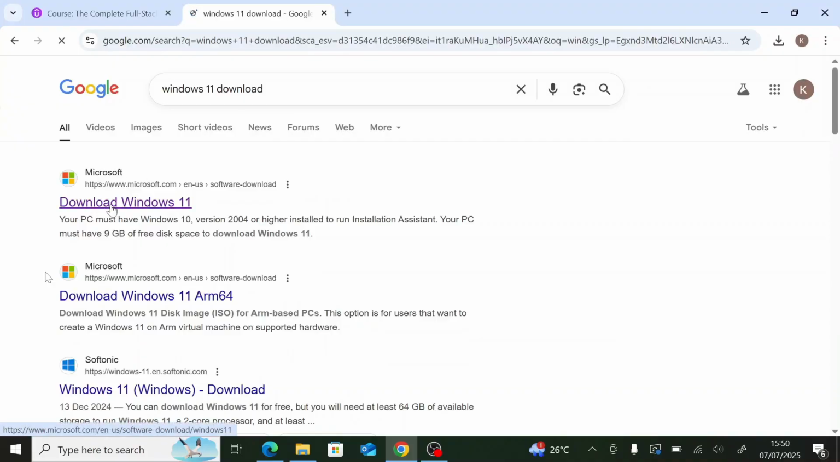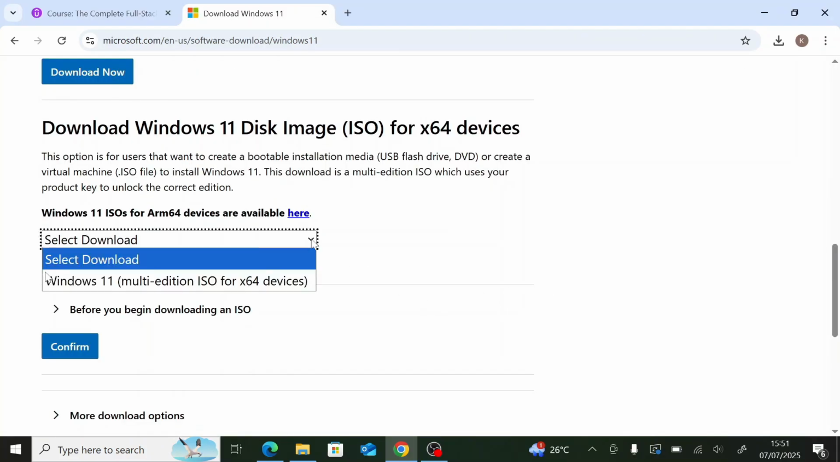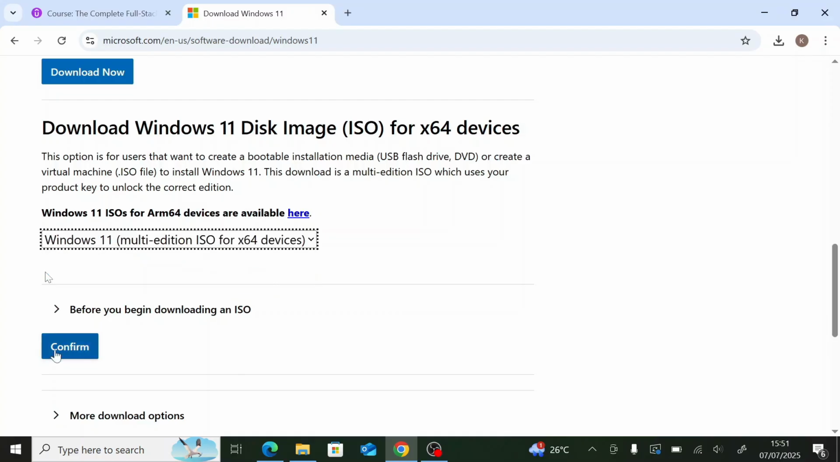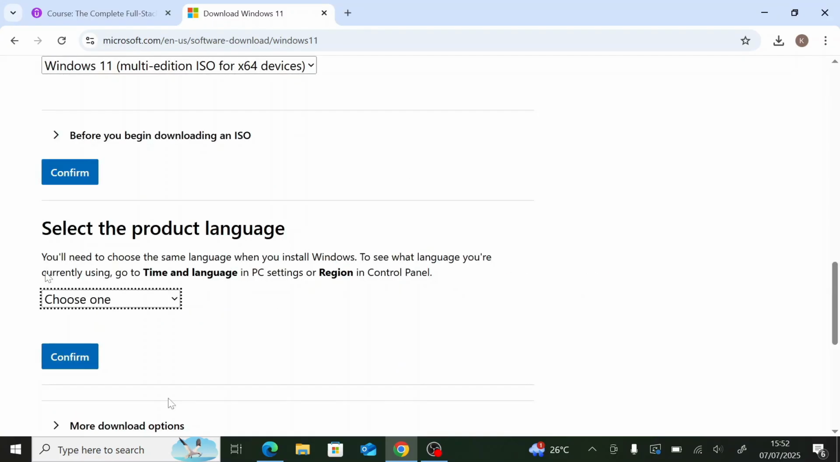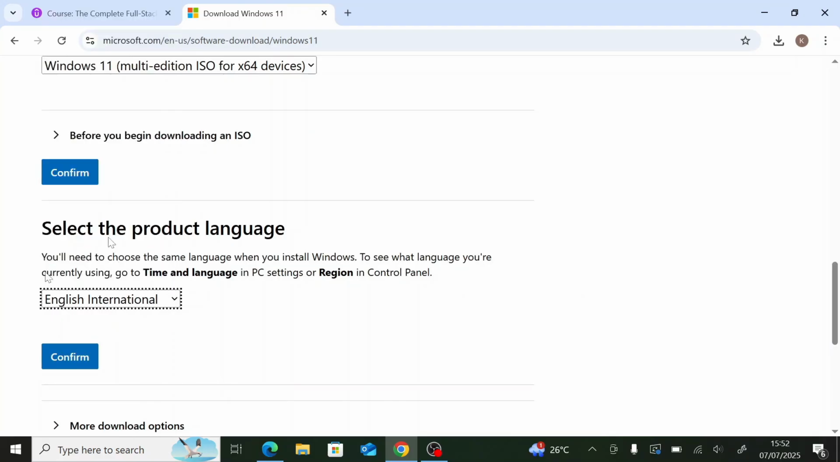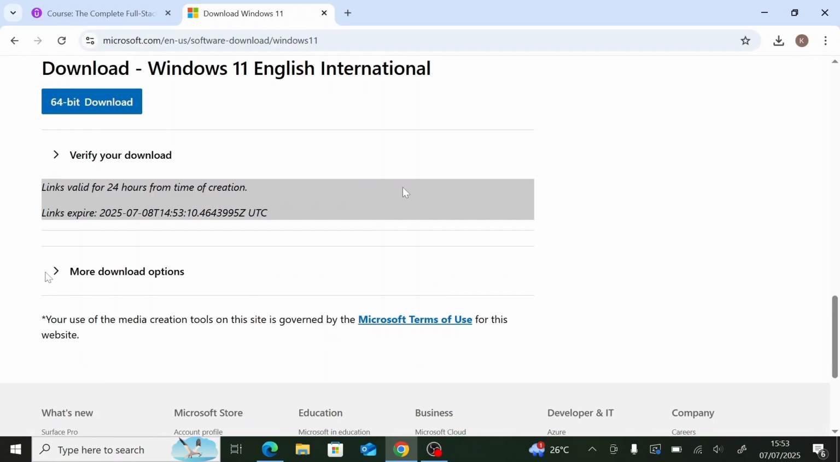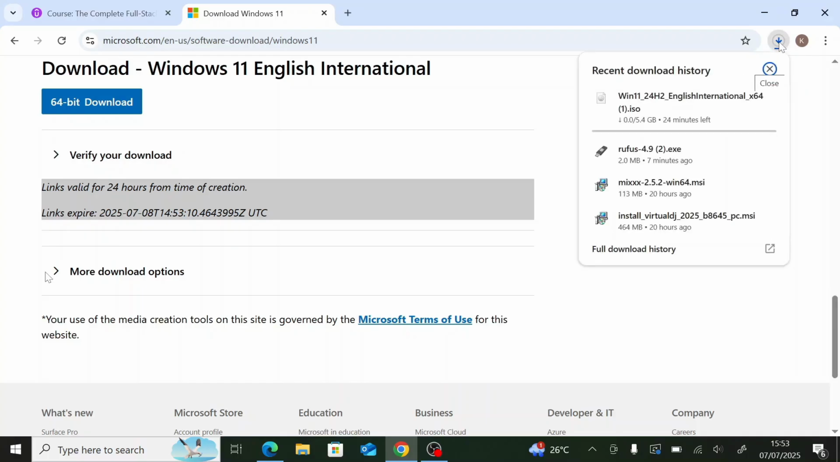You open your browser, type Windows 11 download, and open it. Then you select Windows 11, scroll down and select it. Then you confirm. Then you select language. For me, I'm using English International. I click confirm. Next, you download the Windows 11 English International 64-bit. It is downloading. So after downloading, you move it to your folder.